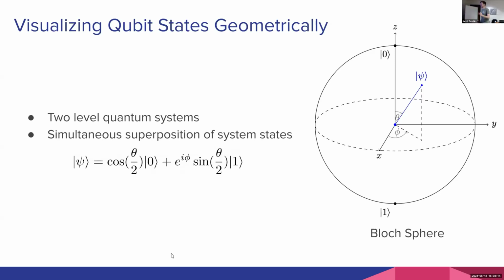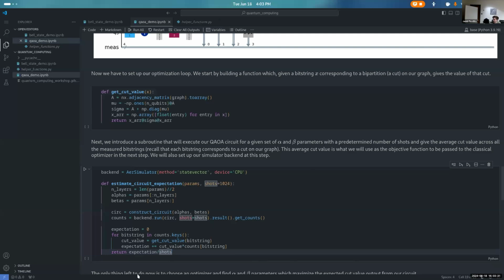And then, there's this added layer of CNOTs that's going to move us away from this and makes it harder to visualize, because that's where we get entanglement from, where we're no longer described by qubits on their own Bloch spheres. But the visualization here is still helpful to understand what the single qubit rotation gates are doing. Definitely. Cool. Okay, so yes.